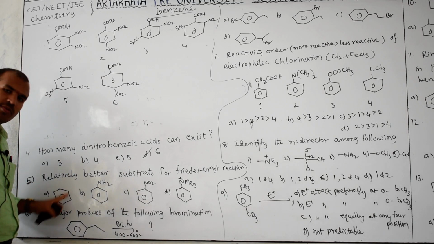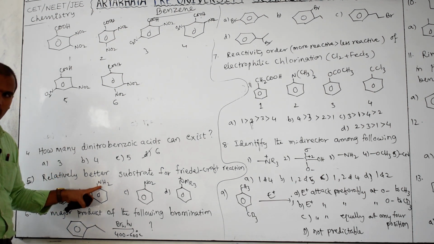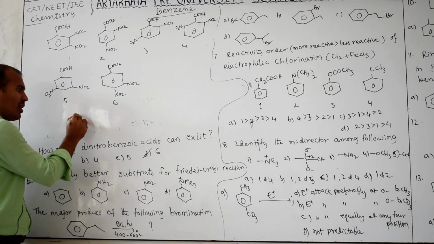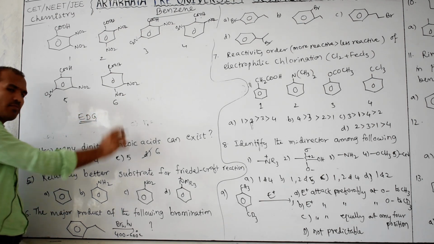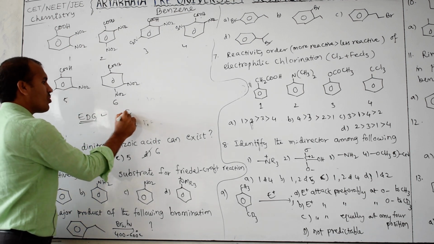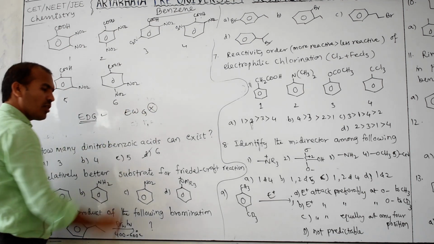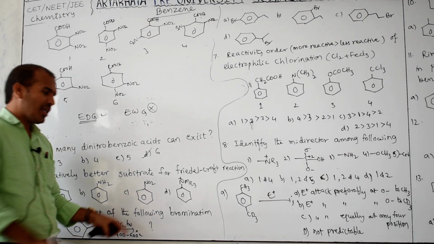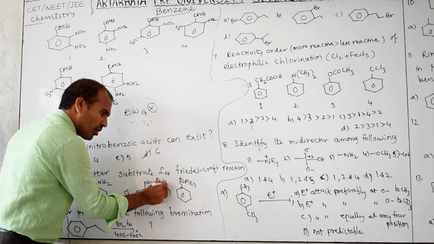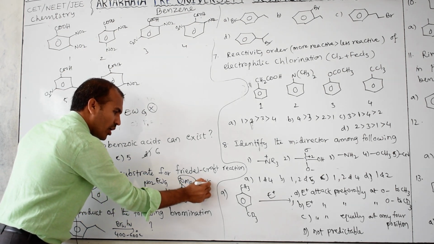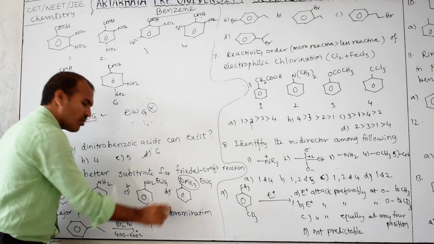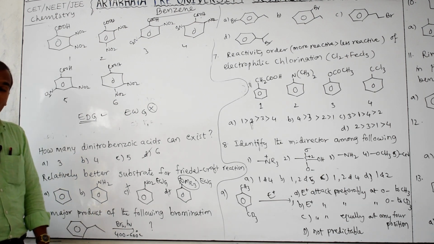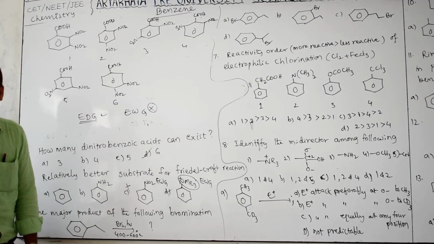Now see the groups here. NH2 is an electron donor group. So Friedel-Crafts alkylation reaction is favorable when electron donor groups are present. Electron withdrawing group is not a favorable condition. NH2 is an electron donor group, NO2 is an electron withdrawing group, and this is also an electron withdrawing group. Therefore C is not the answer, D is not the answer. The answer may be A, the answer may be B. Then what will be the answer? B, but that is wrong.